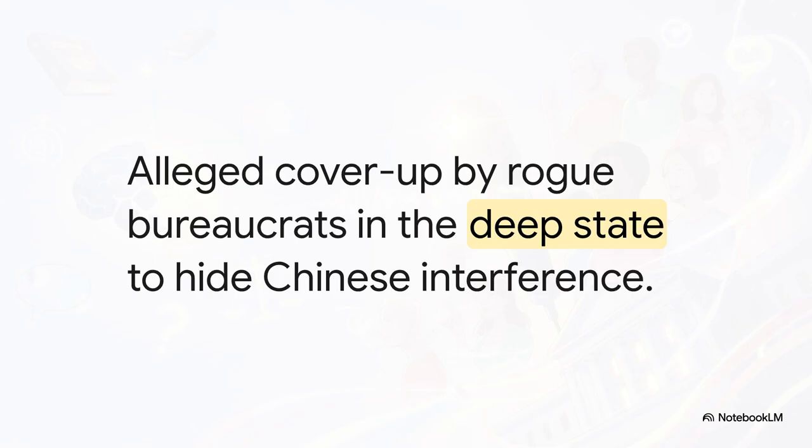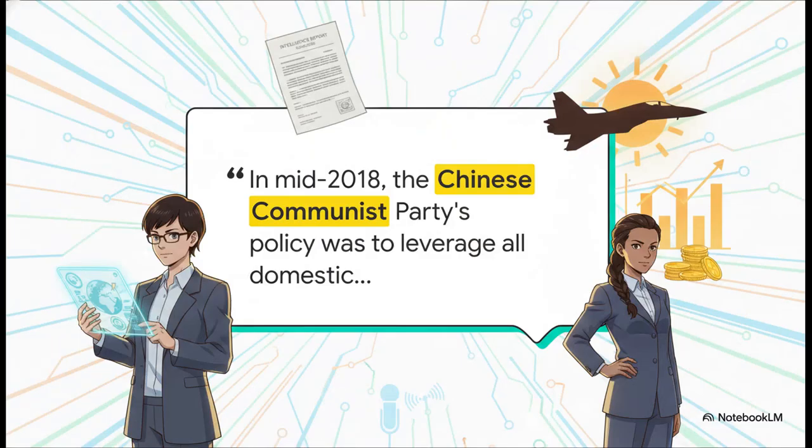The speech alleges a massive cover-up by rogue bureaucrats and the deep state. The claim is that officials actively suppressed vital security information from both the president and the American public in order to undermine the administration. To bolster these serious allegations, the address quotes directly from what it presents as a declassified CIA document. It asserts that China's strategy was actively focused on undermining the administration because of its policies on tariffs and military buildup. By reading supposedly raw intelligence into the public record, the speaker uses authoritative evidence to solidify the narrative of a targeted foreign conspiracy.